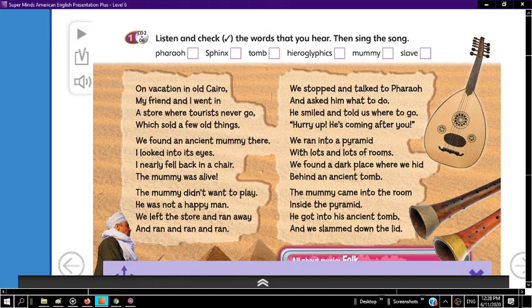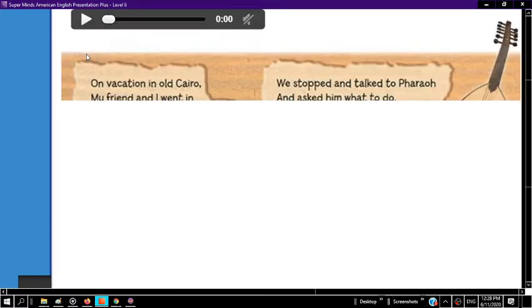On vacation in old Cairo, my friend and I went in a store where tourists never go, which sold a few old things. We found an ancient mummy there. I looked into its eyes. I nearly fell back in a chair. The mummy was alive! The mummy didn't want to play. He was not a happy man. We left the store and ran away, and ran and ran and ran.